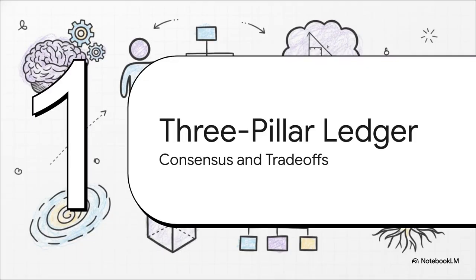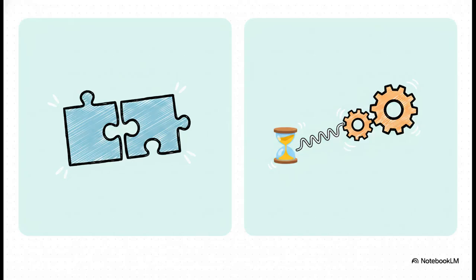Which brings us to Section 3, the three-pillar ledger, focusing on consensus and trade-offs. Okay. So here the code is defining reality's consensus mechanisms, but it's doing it without needing to rely on physical network cables or servers at all. It defines what it calls a strong ledger as having a vent of 0. Basically, that means absolutely zero mismatch, no rejection whatsoever. On the flip side, an eventual ledger has a positive vent, which means there is some slack, some messy physical reality actually present in the system.